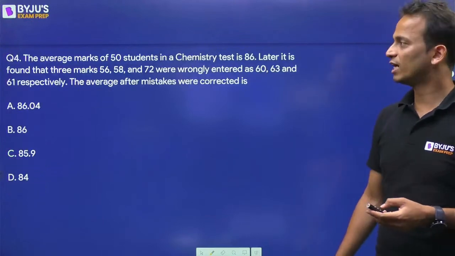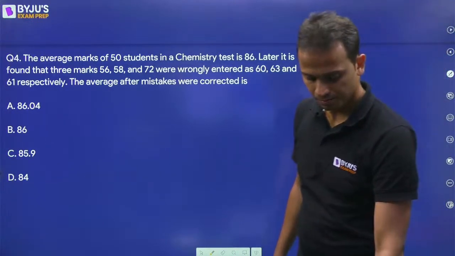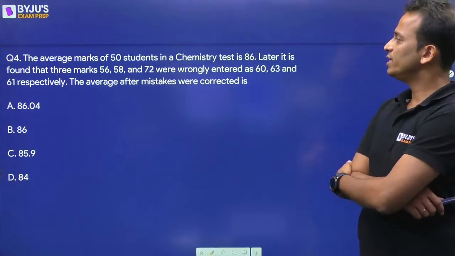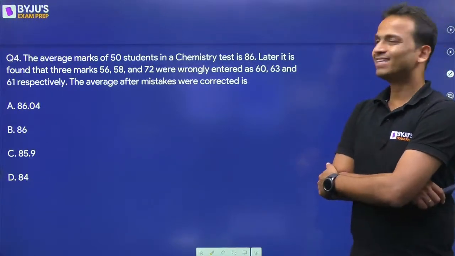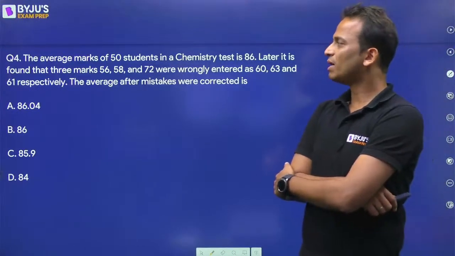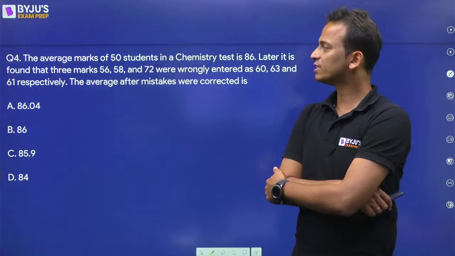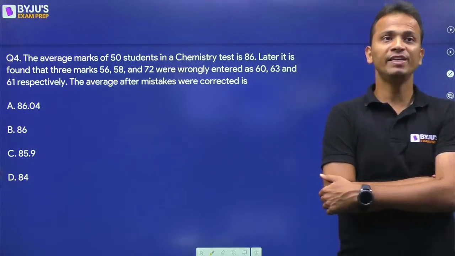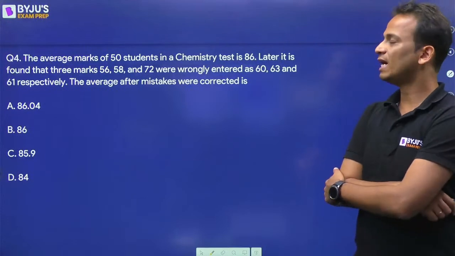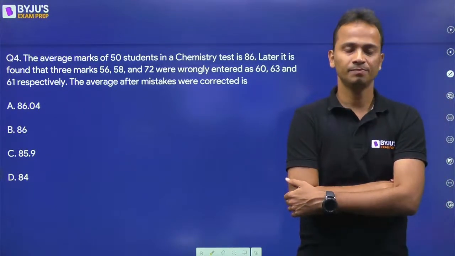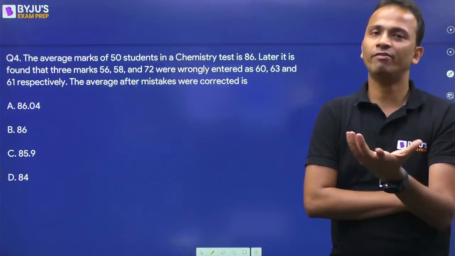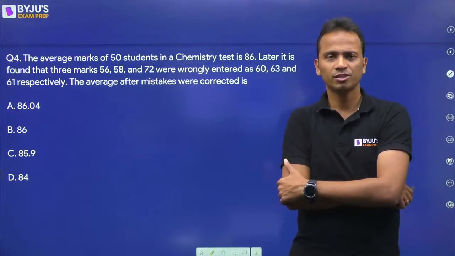Let's move ahead and look at question number 4. The average marks of 50 students in a chemistry test is 86. Later it is found that 3 marks, 56, 58 and 72, were wrongly entered as 60, 63 and 61 respectively. Now you'll have to find out the correct average, or the new average.